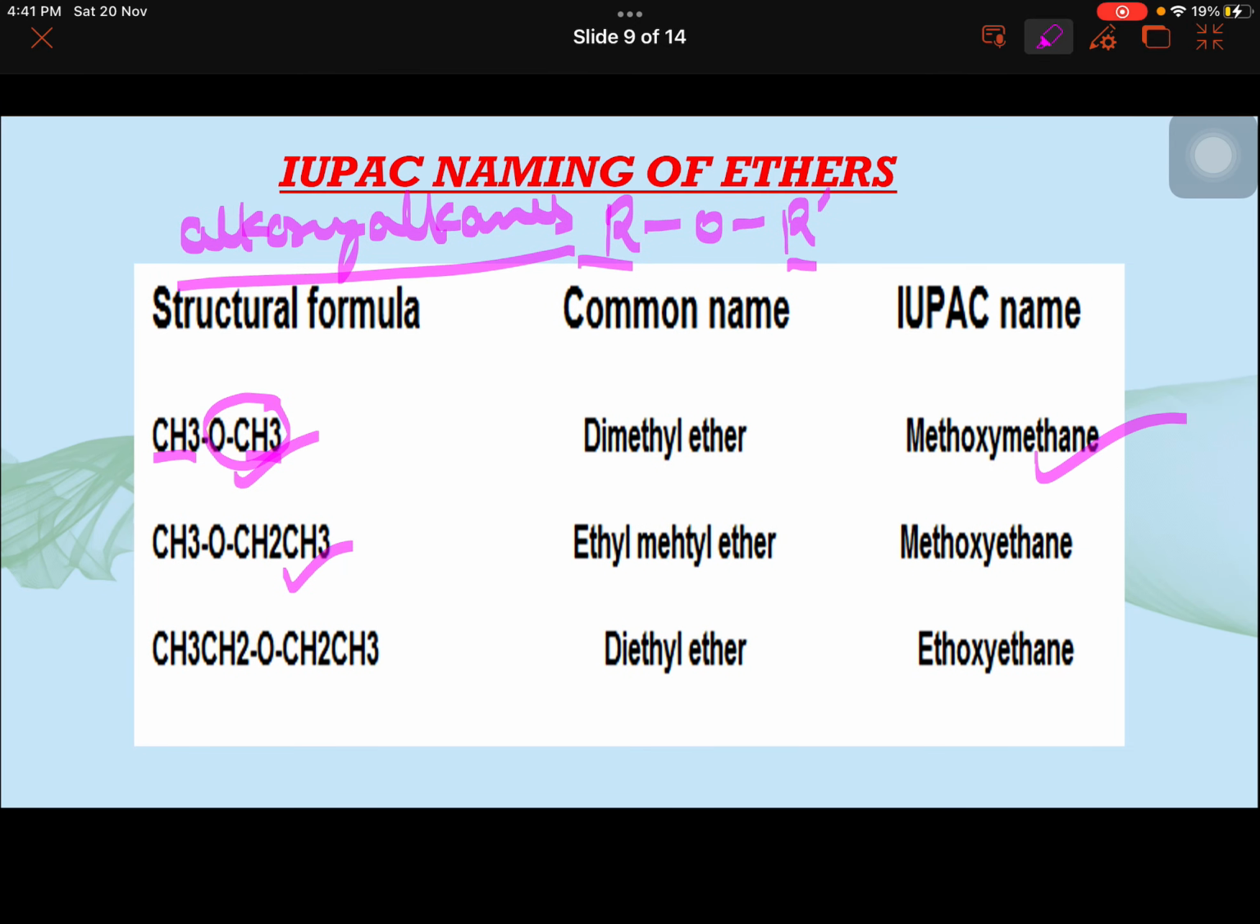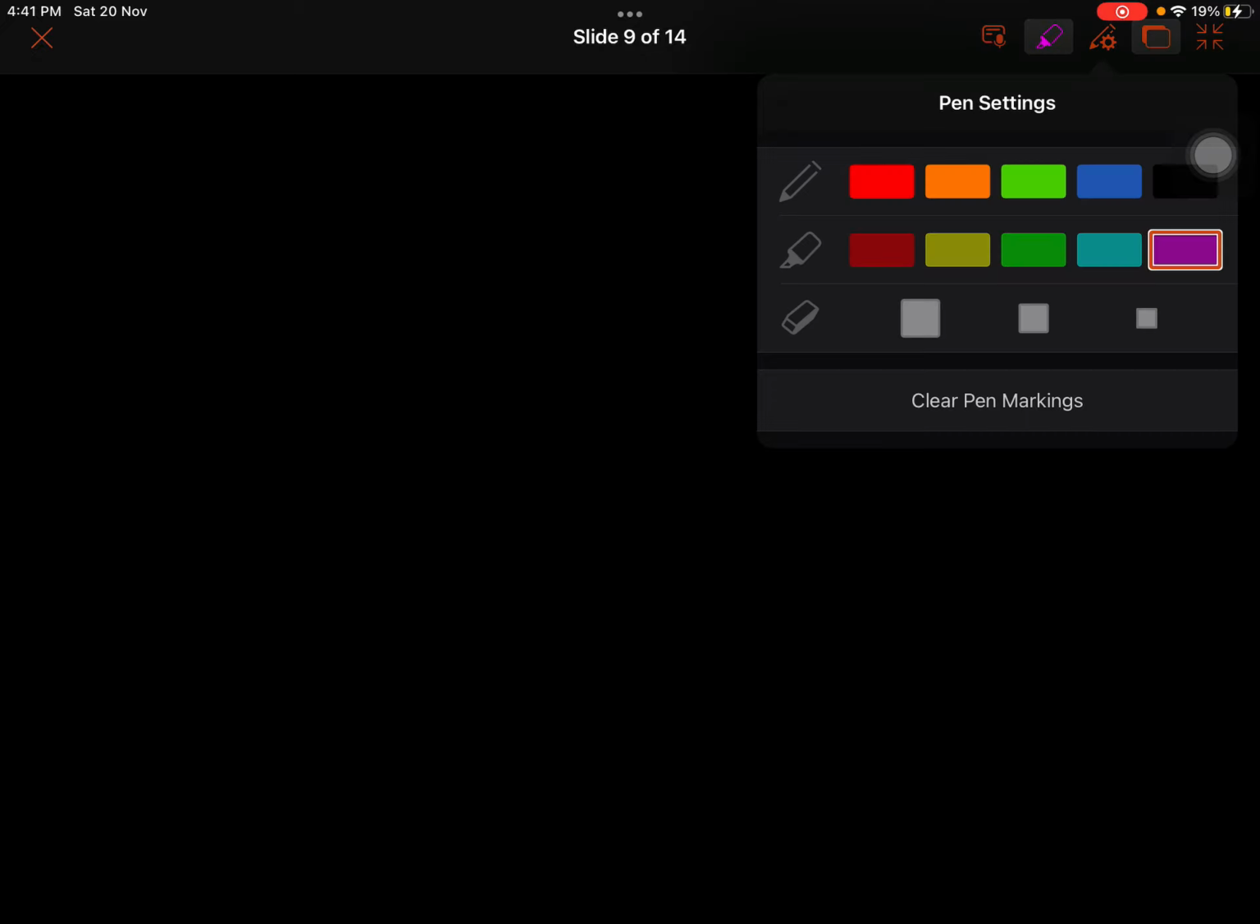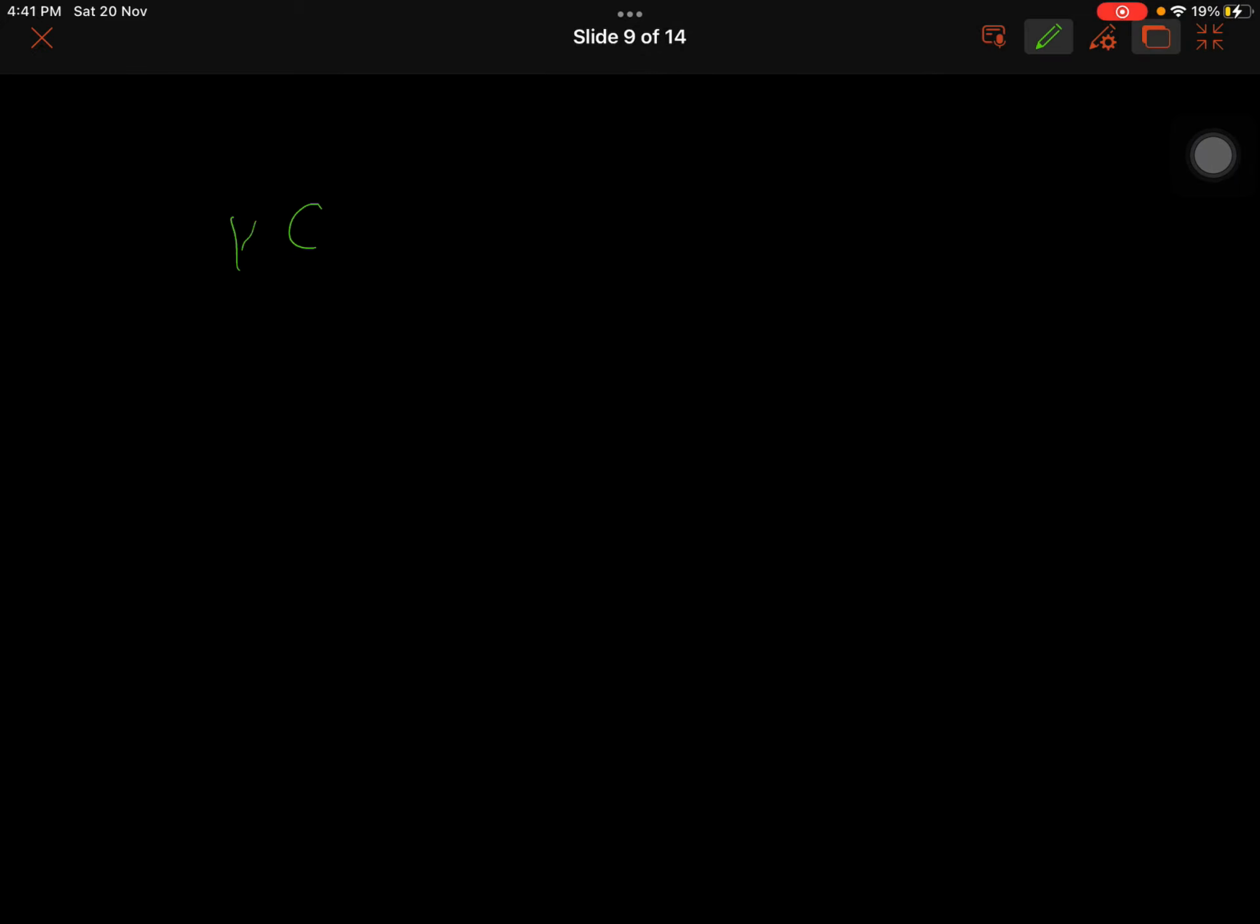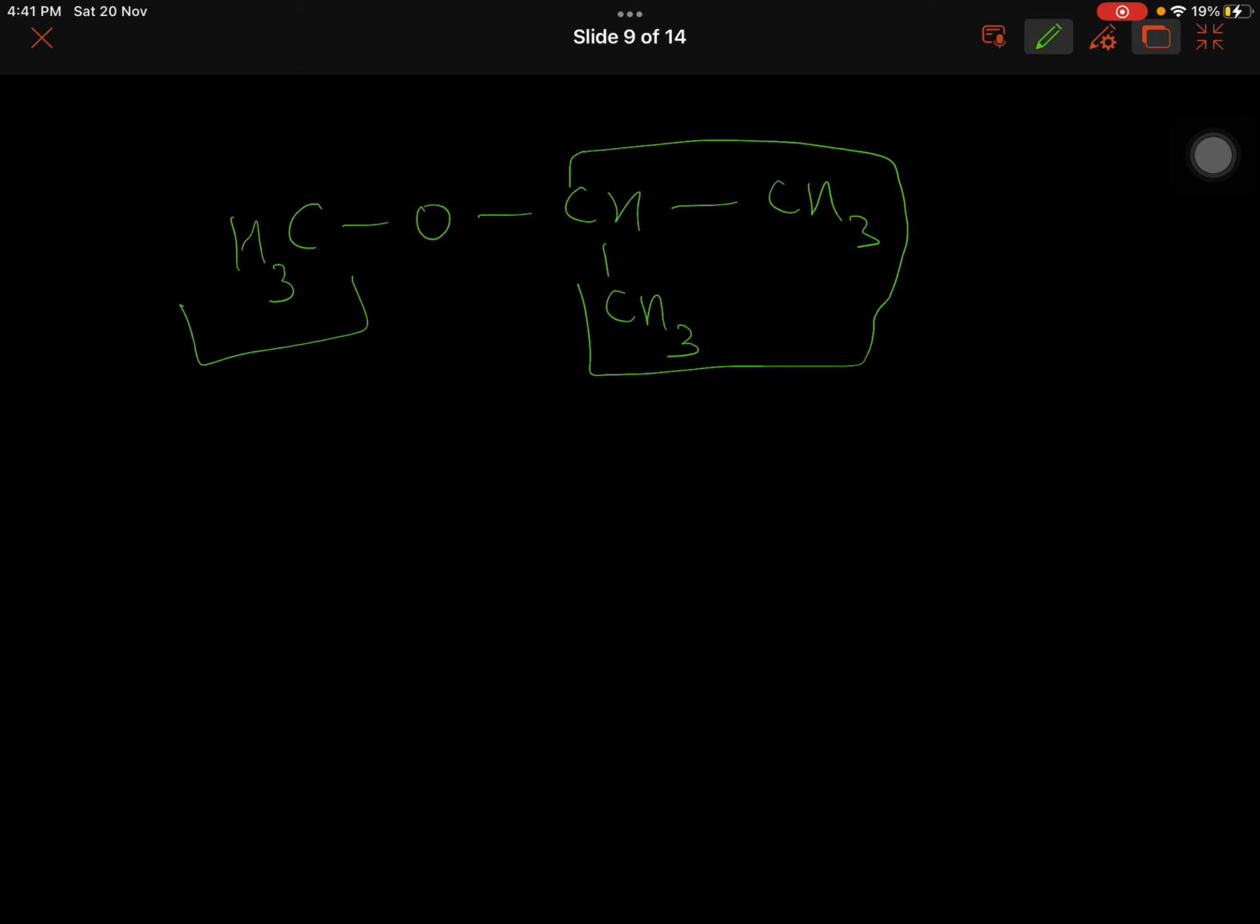In the next, you have an ethyl group, 2 carbons, and you have a methyl group. So this is smaller, alkoxy, and this is alkane. So it becomes methoxyethane. Here you have ethyl here and ethyl here. So take any one, ethoxyethane. If you take any other example like CH3O, CH, CH3, CH3. One R group has 1 carbon and this has 3 carbons. So obviously this is alkane and this is the alkoxy part.